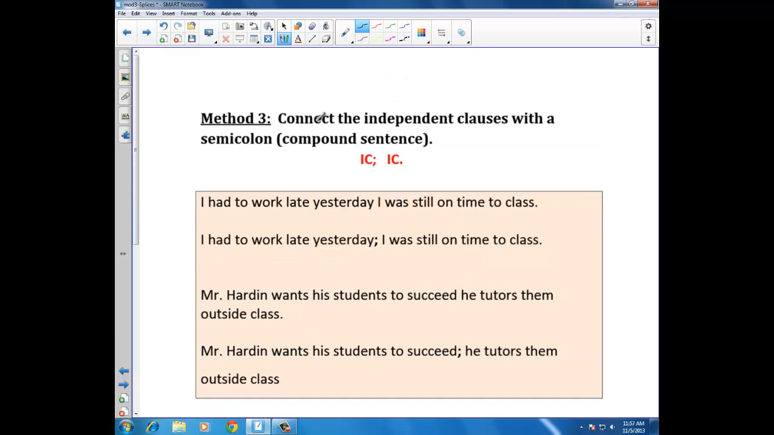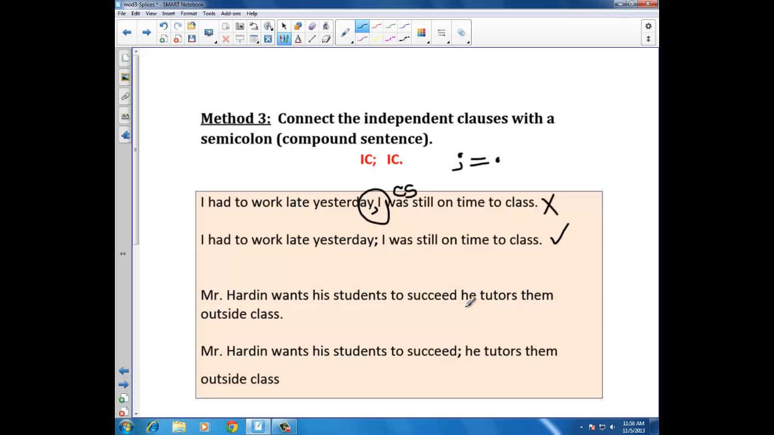Method 3: connect the independent clauses with a semicolon, forming a compound sentence. I hope you have not forgotten, because I've said it so many times, I'm sure you haven't, that a semicolon is equal to a period. In the first set of sentences, it is incorrect. If you put the comma there, this is a comma splice, which will likely be marked like this on your papers by your English teacher. I had to work late yesterday. I was still on time to class. When you add the semicolon, it is correct.